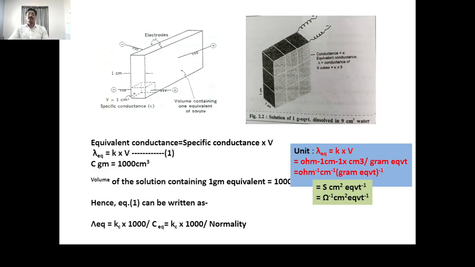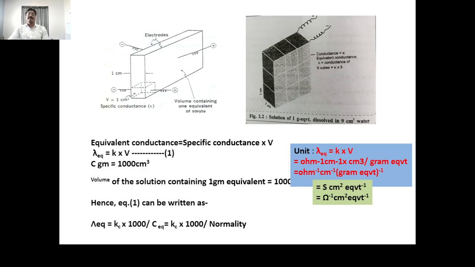Normality means gram equivalent of the substance dissolved in 1 liter of the solvent. Here we dissolved C gram equivalent, so that is measured as normality. This is the relationship between the equivalent conductance and the specific conductance.